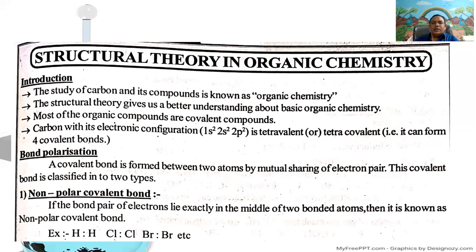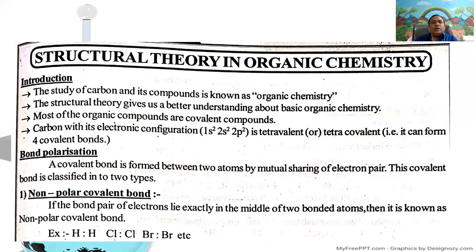In the excited state, its electronic configuration is 1s2, 2s1, 2px1, 2py1, 2pz1. Here, carbon has 4 odd electrons in its valence shell, so it can share 4 electrons with hydrogen atoms and form a methane molecule.